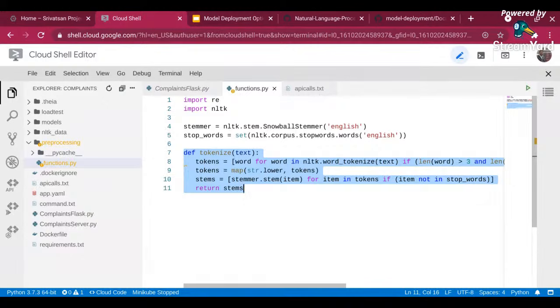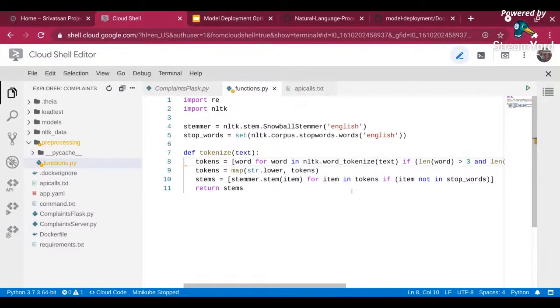So that's why it's better to create it as a separate package, so that you can use it for both the training pipeline as well as the deployment pipeline. And you may have hundreds of functions when you are dealing with typical data or cleaning text. So it's better to have a separate file that you can call within your Flask application. That's what I have done over here. I am reading all my input text, filtering all the words that are longer than three characters, and tokenizing it. Then I'm converting all my words to lowercase and finally stemming them.